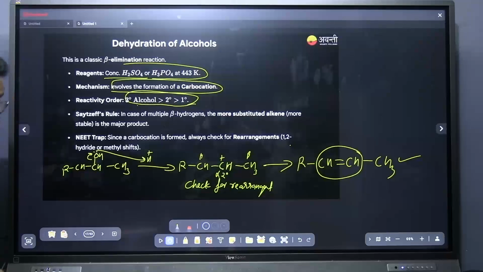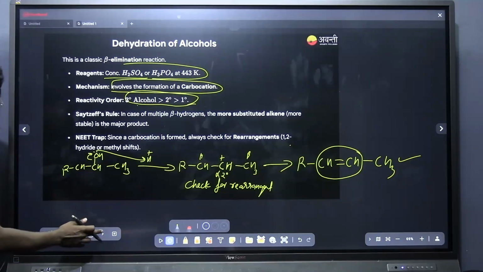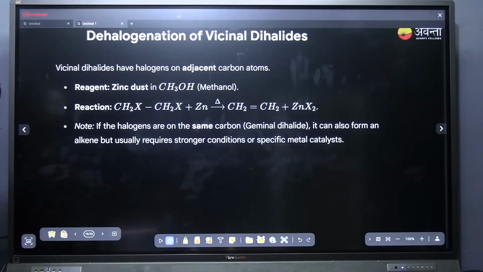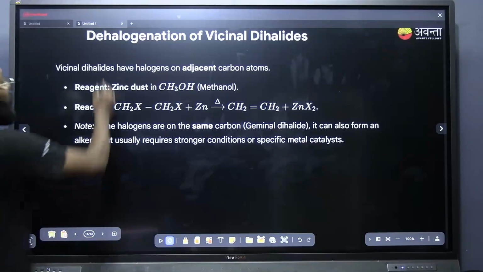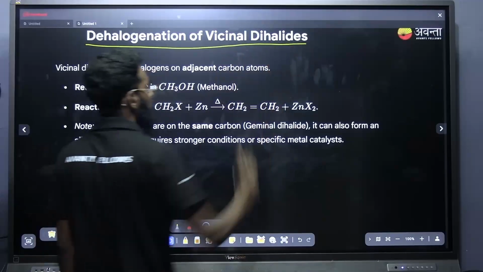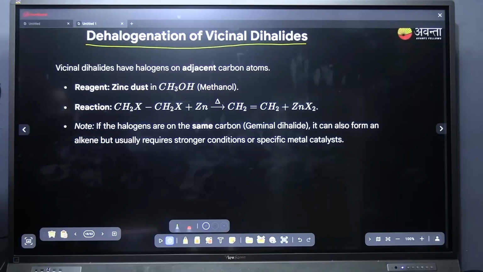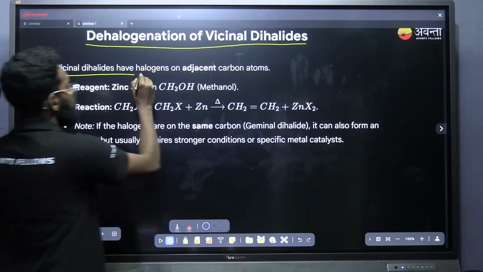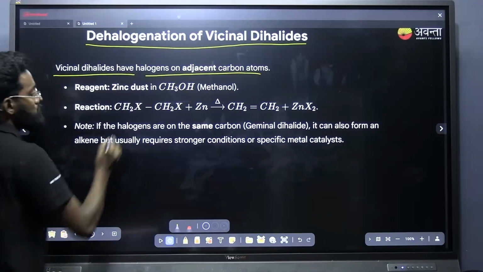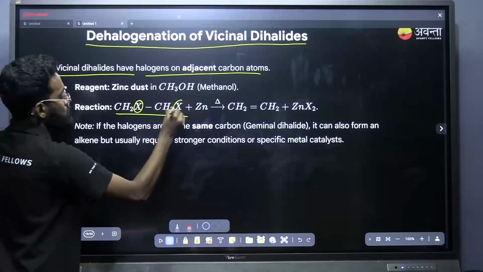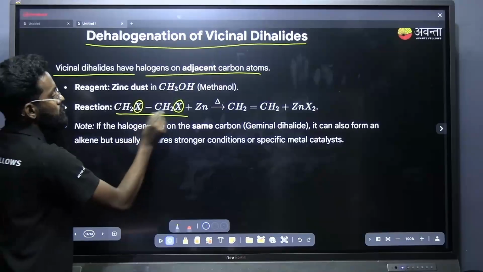Dehydration. So next we will be moving to the dehalogenation of vicinal dihalide. Another method of preparation of alkene is by using dehalogenation of vicinal dihalide. Dehalogenation means I am removing halogen. Vicinal dihalides have halogens on the adjacent carbon. This is a vicinal dihalide. Here you can see halogens on the adjacent carbons, CH2X.